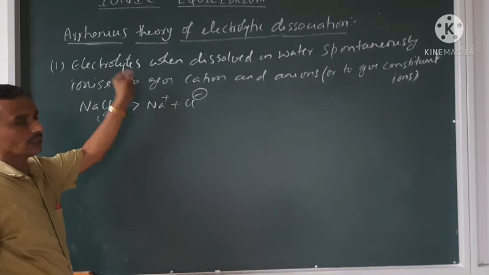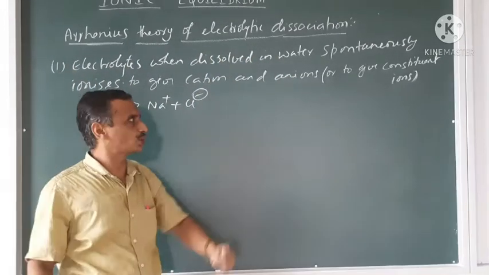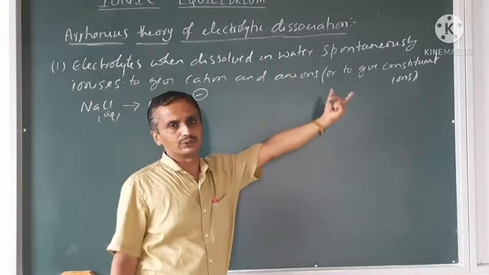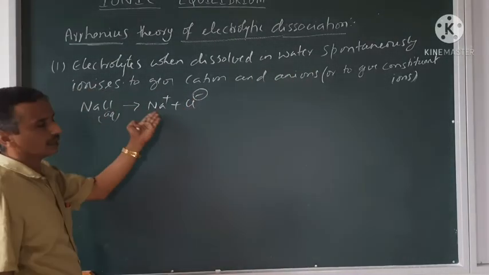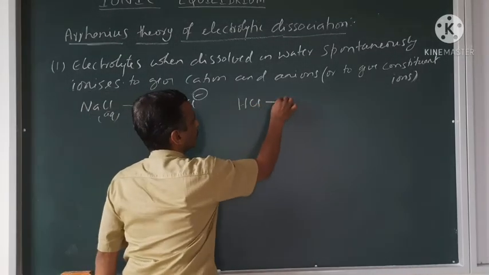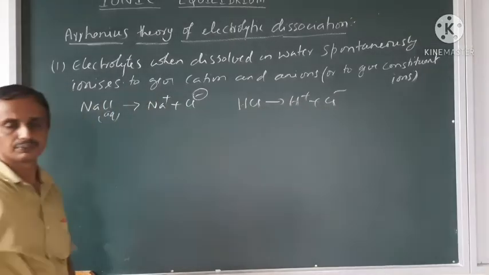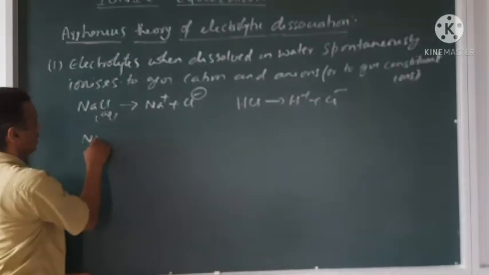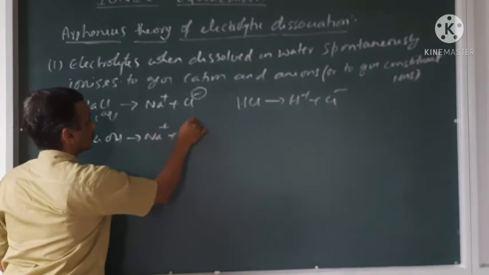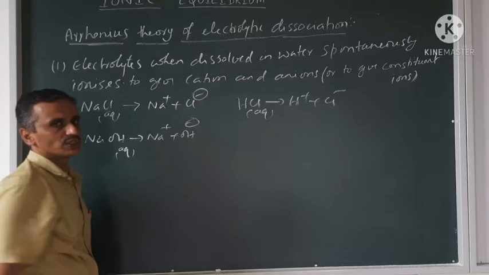So electrolyte, when dissolved in water, spontaneously ionizes without any external support to give the constituent ions, which are cation and anions. Here, NaCl gives Na+ and Cl-. HCl aqueous gives H+ and Cl- ions, like this. Sodium hydroxide gives Na+ and OH-, aqueous. This is the first postulate.